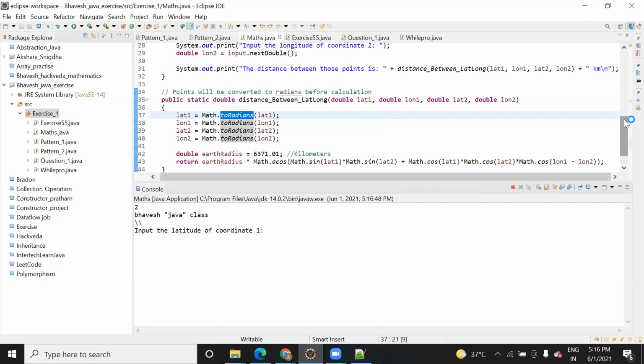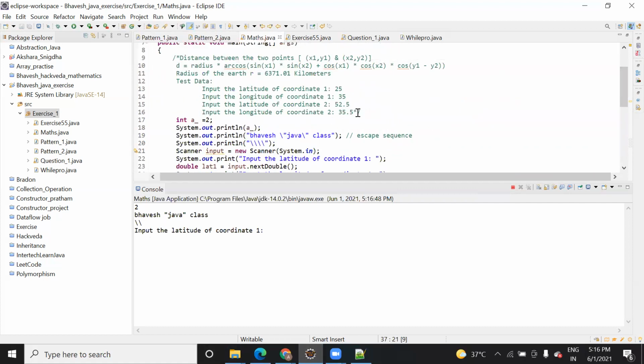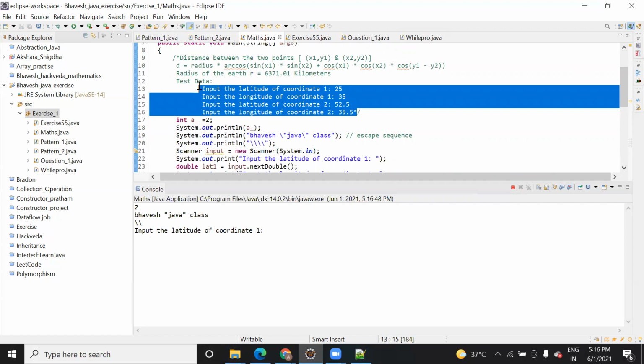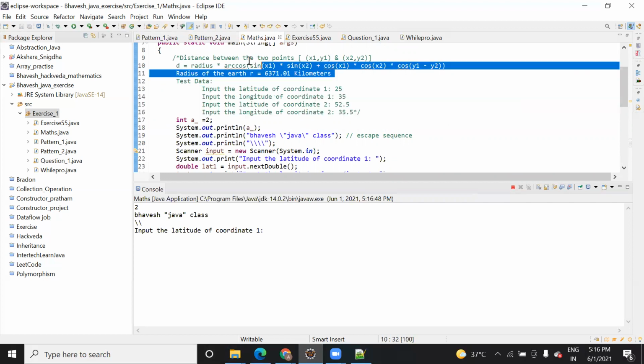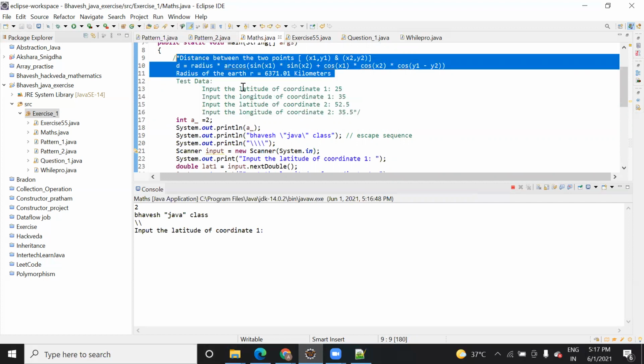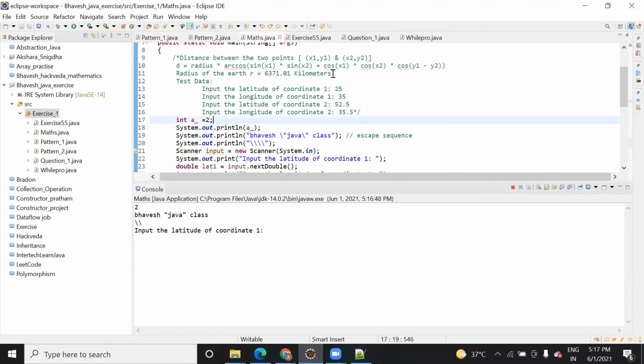I have added a way here how you can add the output also, and this is the logic. I have added both the things, so in case anything is not clear, you can go through it.